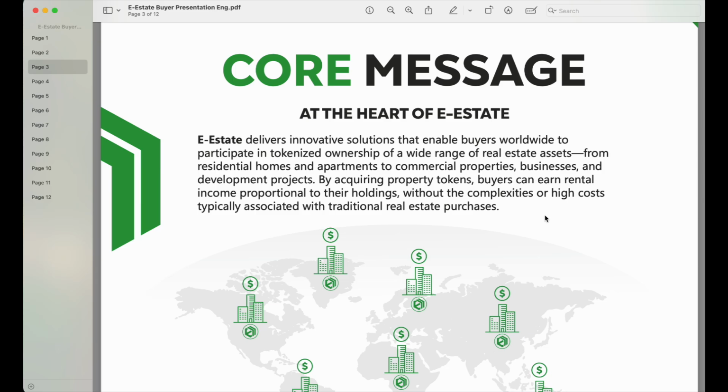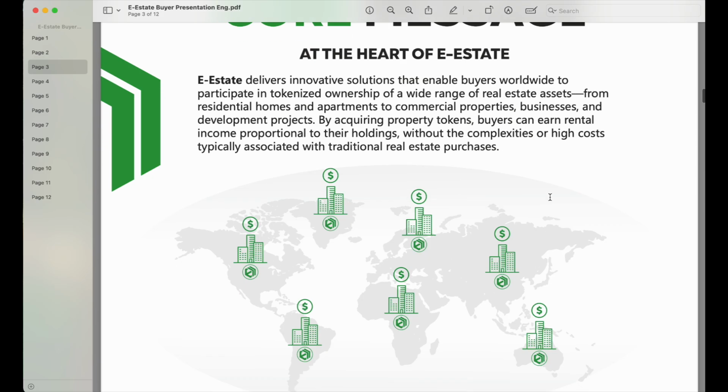And of course, everything is operating on the blockchain, so that makes it even easier for everybody to jump into this platform and acquire a portion of real estate if you are interested in this kind of business, right?